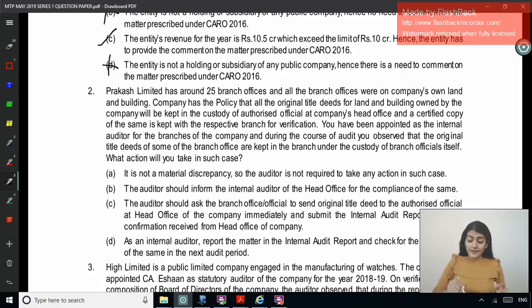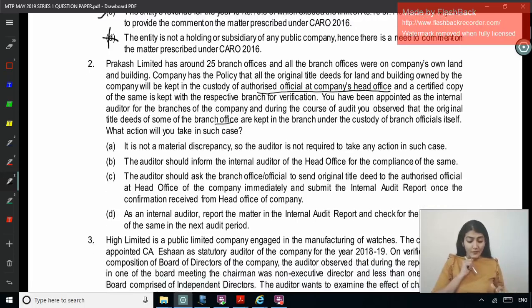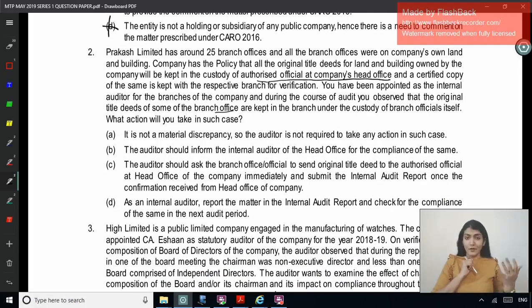Under whose custody should they be kept? The authorized official at the company's head office, and a certified copy at the branch. But here what is happening? The original itself is kept at the branch office. What action will you take in such a case? Option A: it is not a material discrepancy, so the auditor is not required to take any action in such a case. No. Option B: the auditor should inform the internal auditor of the HO for the compliance of the same.